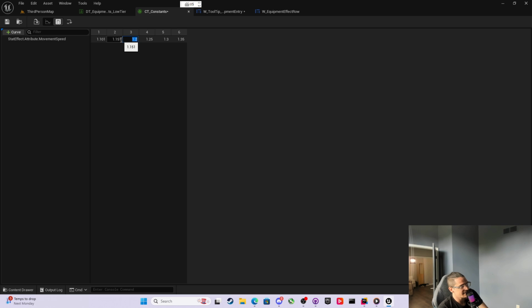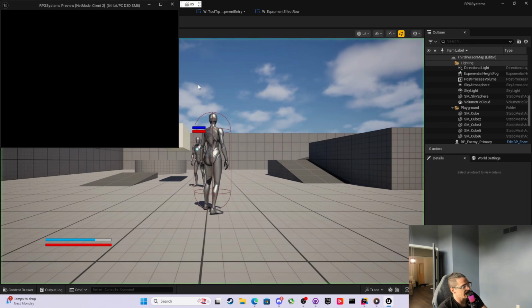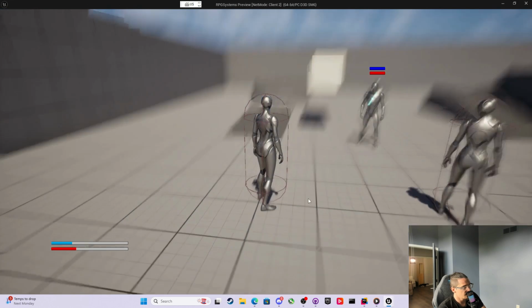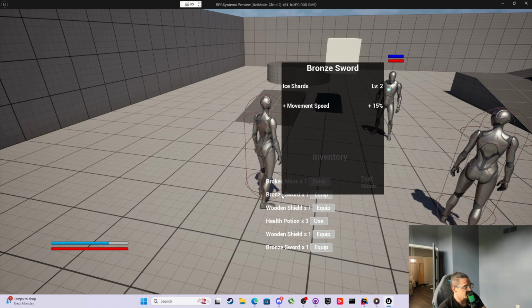The third decimal point of precision is what's going to get hit with the bad value. 1.301 and then 1.351. So now if we do this and then I come back, I should be able to bronze sword. Now my movement speed is at 15% where it should be.